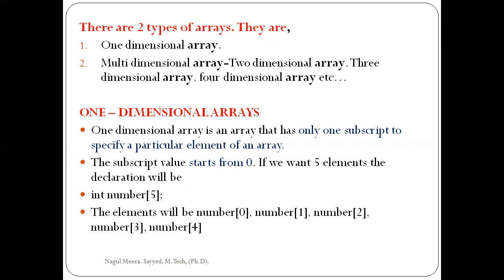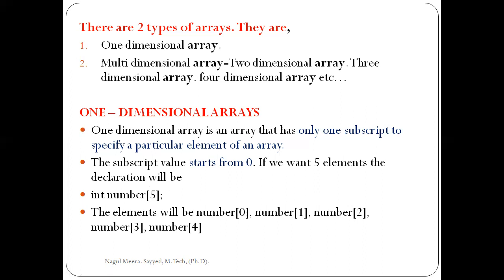Okay, so here what is the definition of our array? Array is a collection of similar data types. Here collection of similar data type means int space number of 5. That means this number is an array. This array can store 5 numbers, that are of the type integer. That means here number is array. This array can store a collection of 5 elements, those are the same type of integer. So our definition says array is a collection of similar data types.